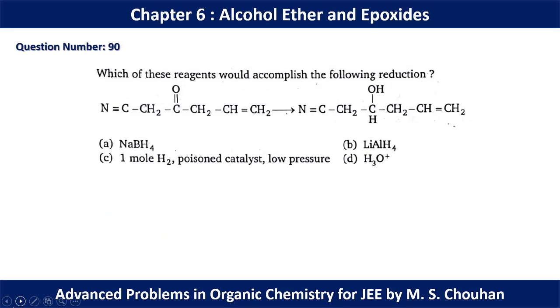In question number 90, which of these reagents would accomplish the following reaction? It is a controlled reduction where C triple bond N or C double bond C is not reduced. That's why we have to use a mild reducing agent. Sodium borohydride can perform this very well. So for question number 90, option A should be the correct option.